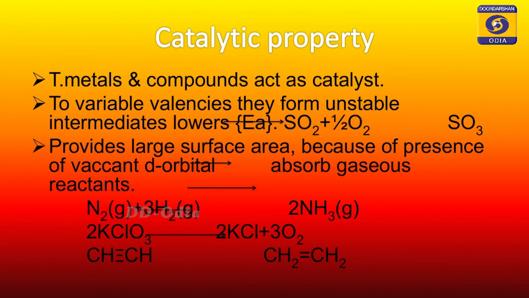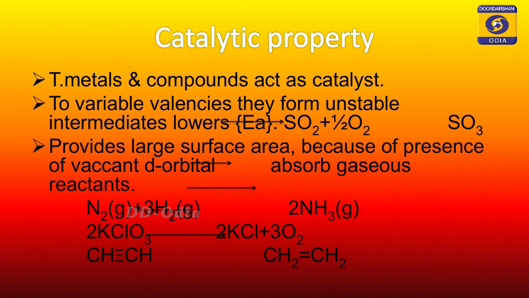So next is your catalytic property. Transition metals are catalysts. What are catalysts? Catalysts are chemical substances added externally to a reaction to increase the rate of reaction, or to decrease the rate of reaction.